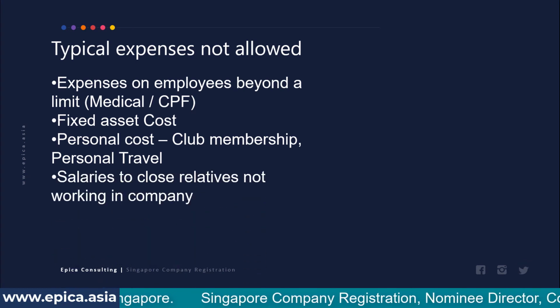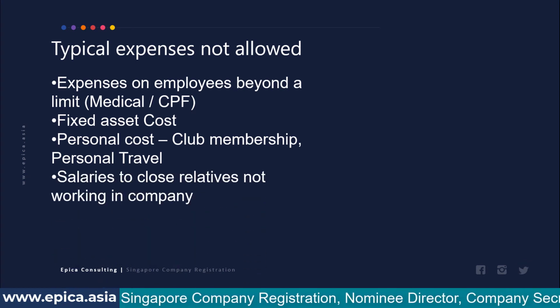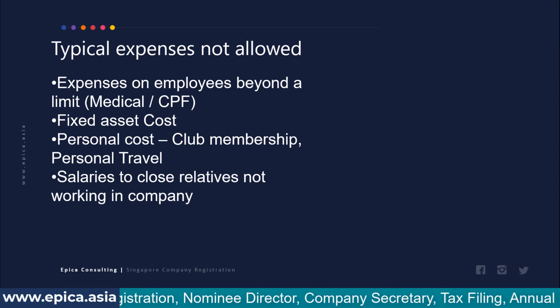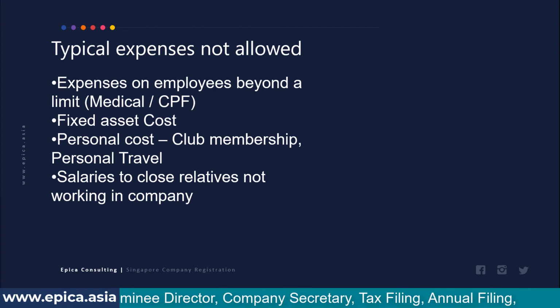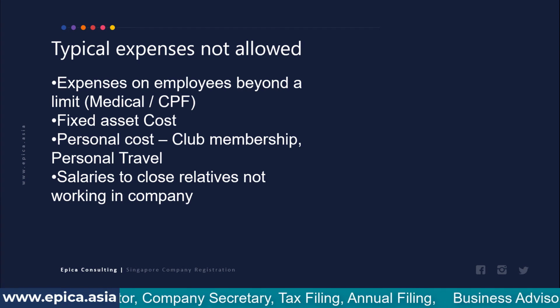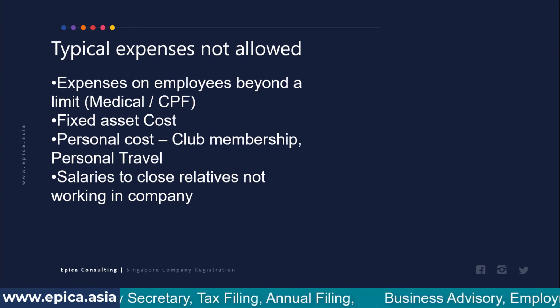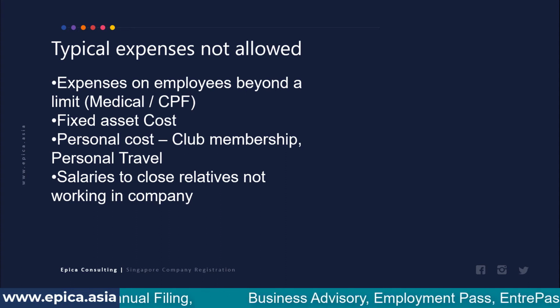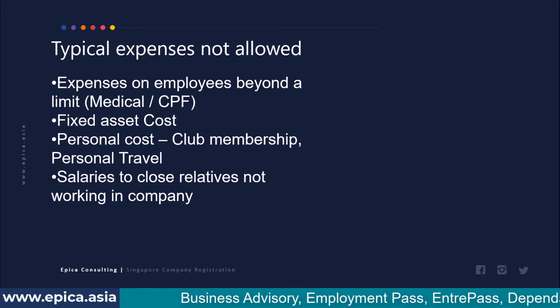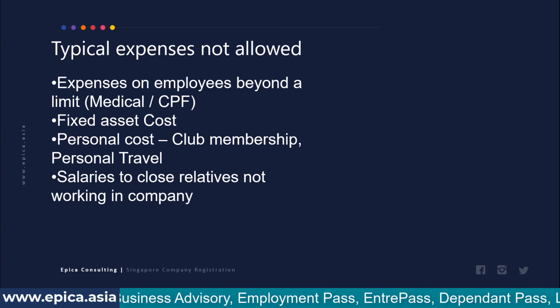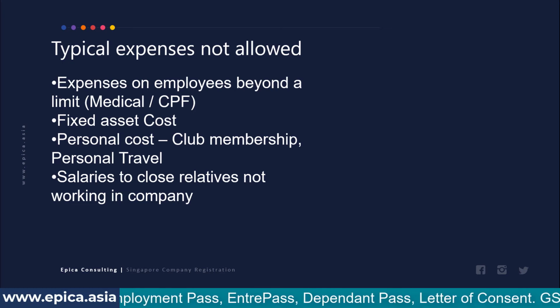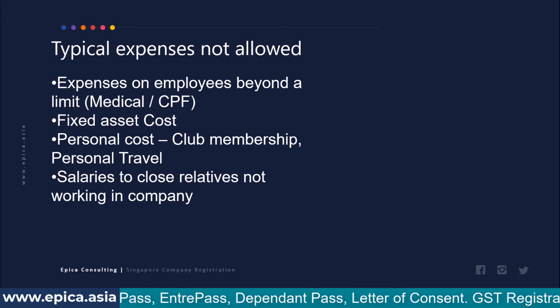The next is salaries to close relatives who are not working for the company, or who are not working for the company for the commensurate period. So let's say that you have a company and you employ your wife or son in that company. They don't come to the company, they don't work, they are never in the office and they don't do really anything there. But you pay them $100,000 salary. That's not allowed. Now, one more point I want to highlight here.